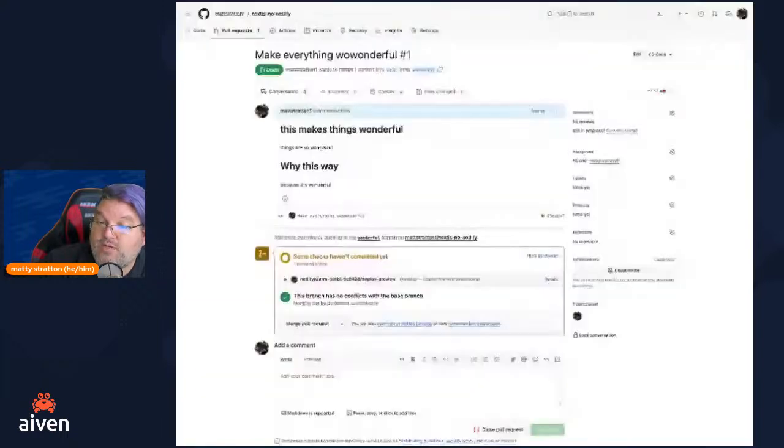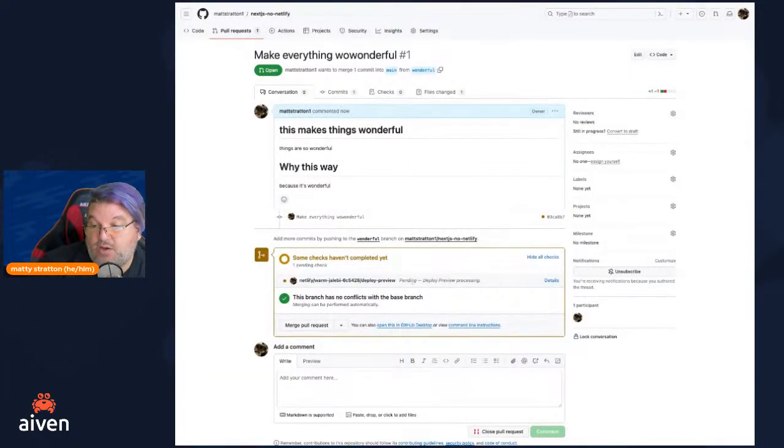But if we go back and look at GitHub, it says it's pending, right? It's running its deploy preview that's going to spin up our change. And this is really a cool and helpful feature because when I'm reviewing the pull request and I want to see what it does, it's giving me a live running environment of exactly what the application is. This is my test environment, and it's already there, built normally. So I don't have to say, well, let me pull this down to my local machine and let me run it there. Let me test this.